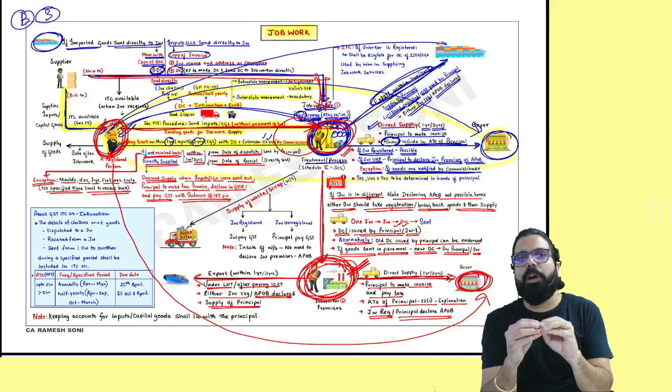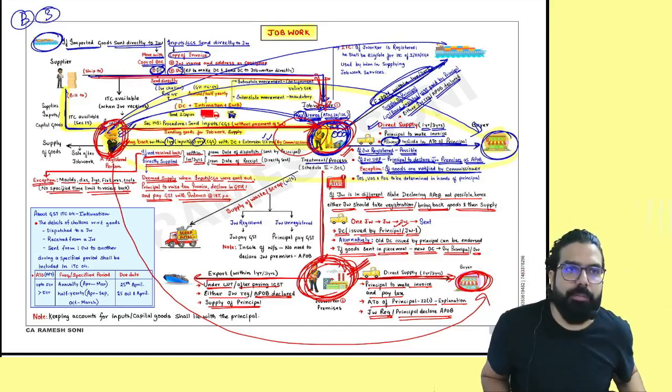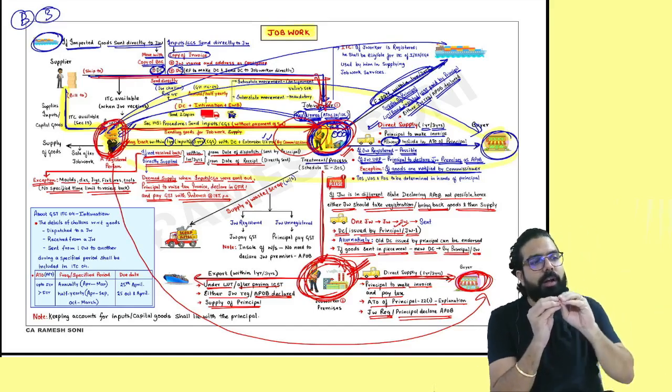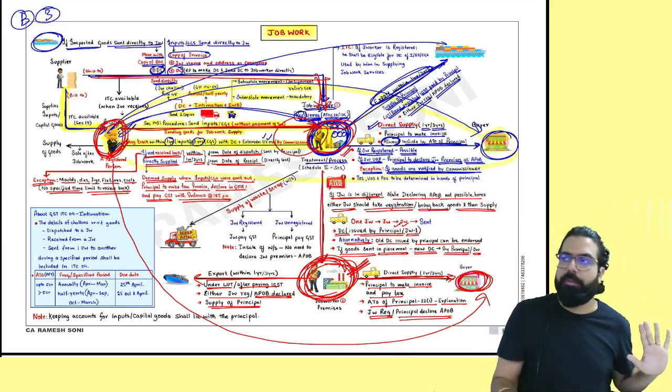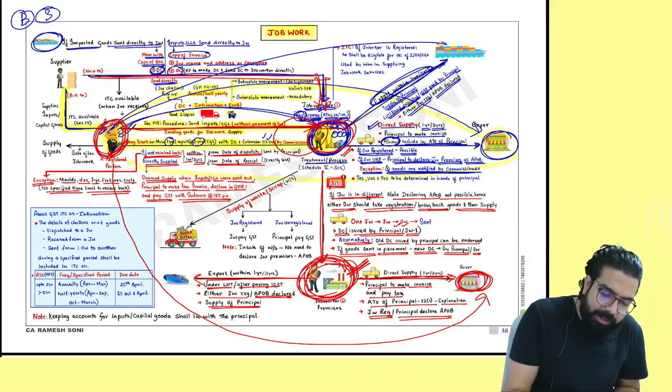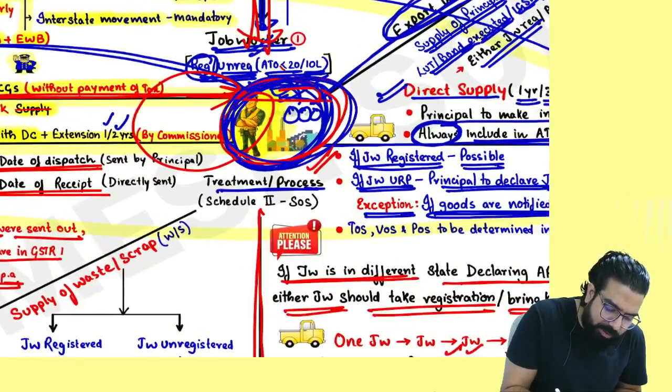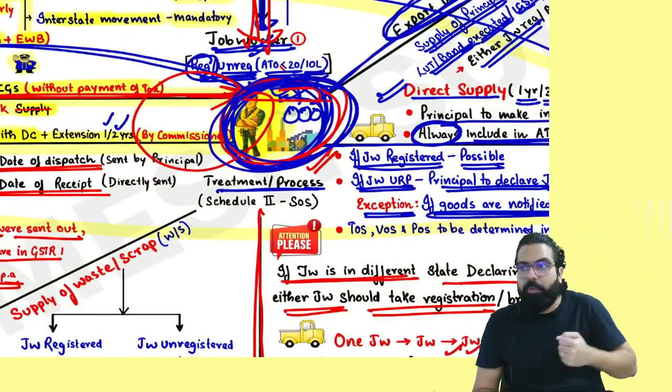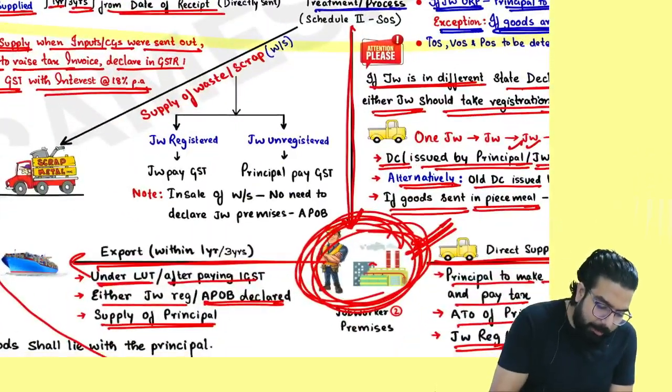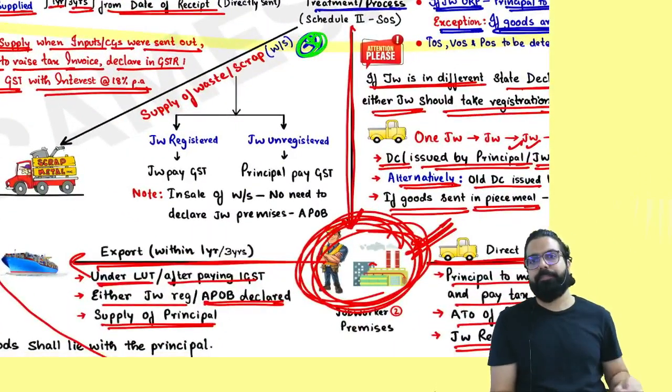I sent the job worker cloth to make shirts. The job worker made the shirts, and some waste was generated. Should I bring the waste back also? Remember, for exam purposes it is important: what is the treatment of waste and scrap?